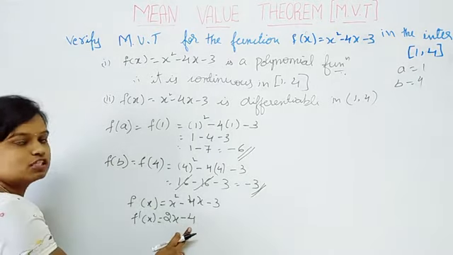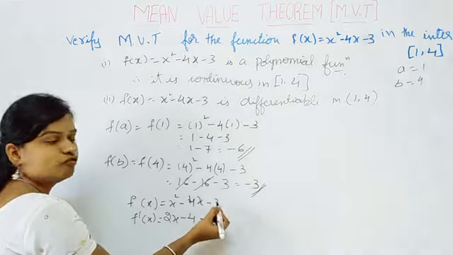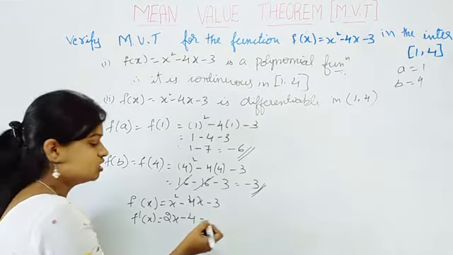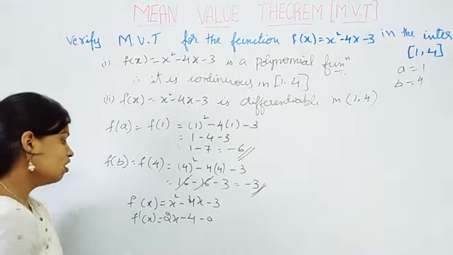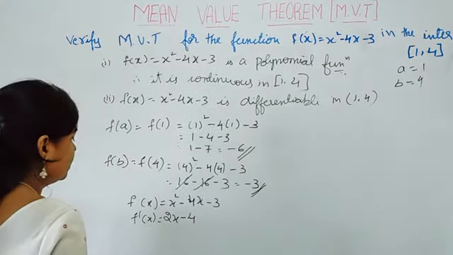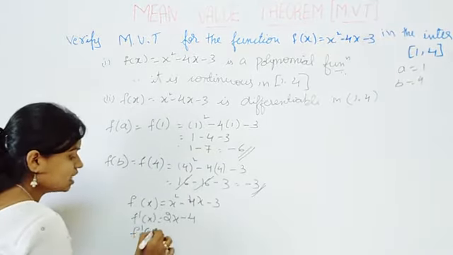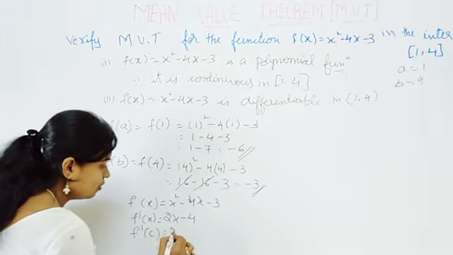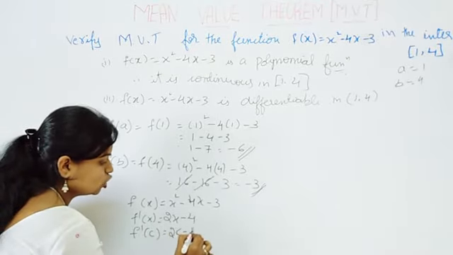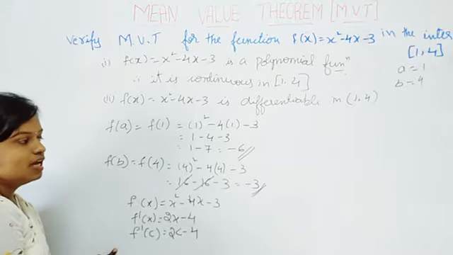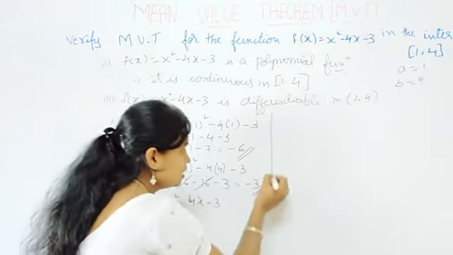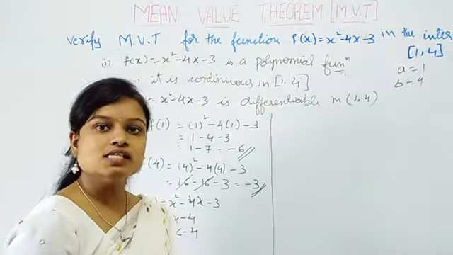So 4 into 1 is 4 minus what? Differentiation of 3, since 3 is a constant it becomes 0. So differentiation of f of x is 2x minus 4, but we need what? f dash of c, right? So just replace x by c, that is 2c minus 4. This is our f dash of c. So all the conditions of mean value theorem are satisfied.